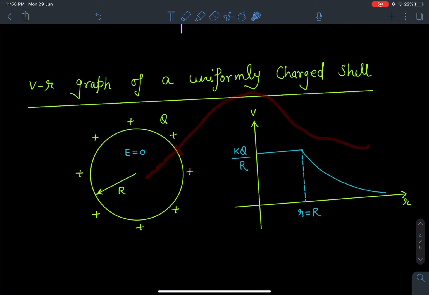That's the reason the total work done is equal to the potential at the surface. That's how we draw this graph. Or we can directly use the logic that a potential graph cannot be discontinuous. Therefore, if the field is 0, the potential has to be constant, and that constant value of potential has to be kq by r.